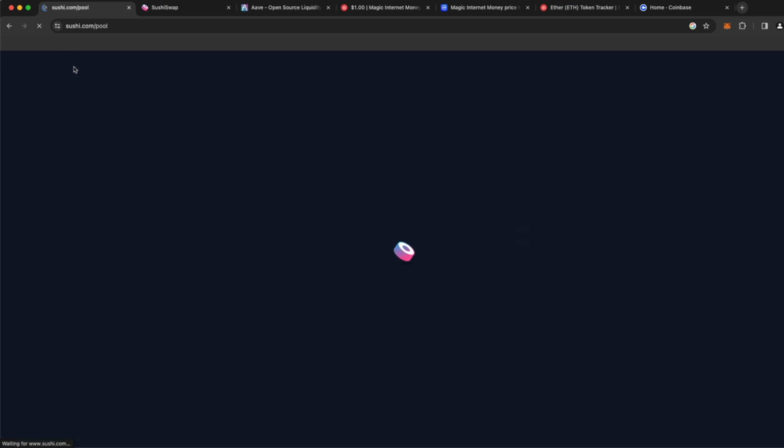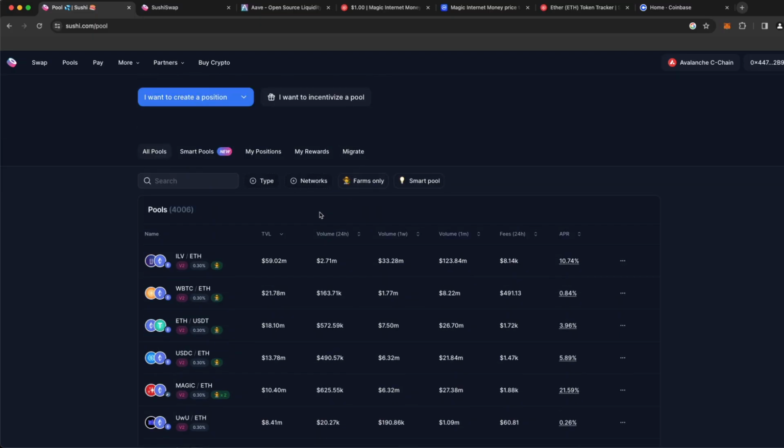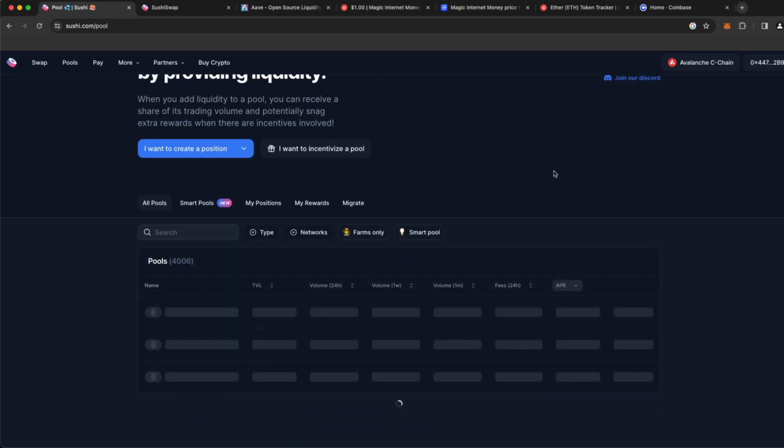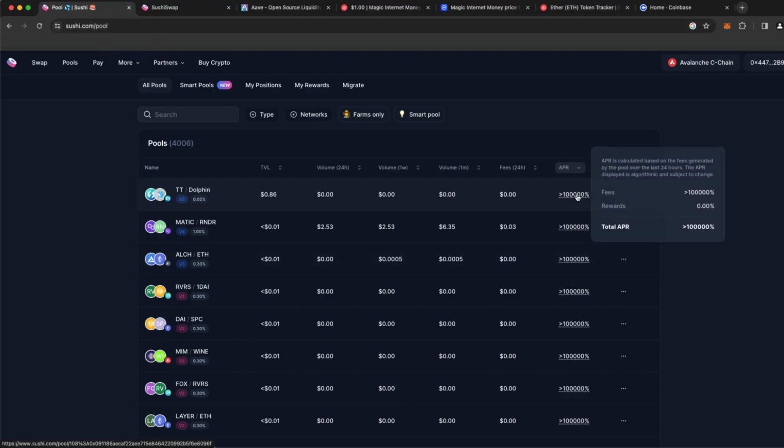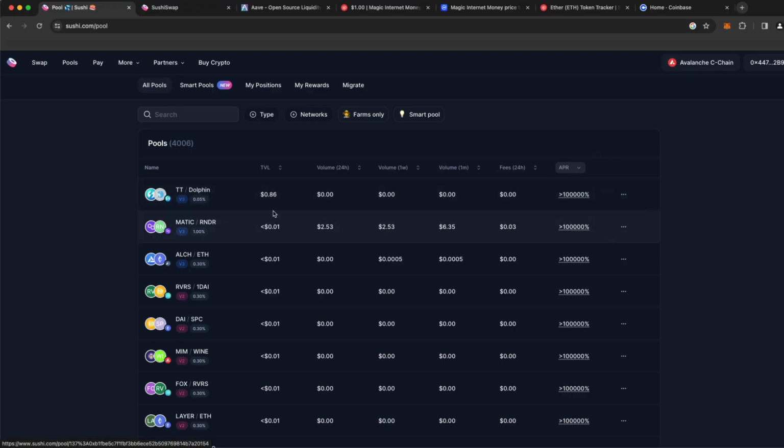Now, there are other pools, and a lot of these pools do pay more money, but some of them are very unrealistic. So you can see that there's some APRs here on SushiSwap when I refresh it that are paying over 100,000%. It's just not realistic though, because as you can see, the total value locked here in this liquidity pool is only 86 cents. So basically nobody's supplying this really, and nobody's transacting this. So obviously you need to know how to do your research and make sure that you're selecting a safe opportunity.